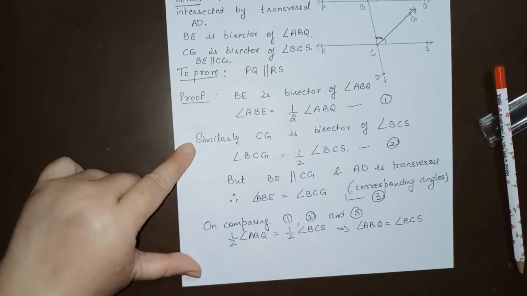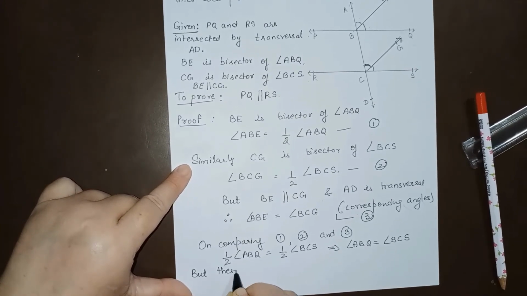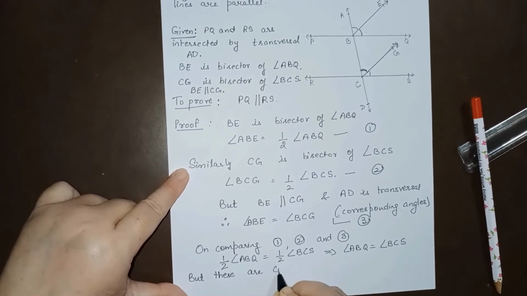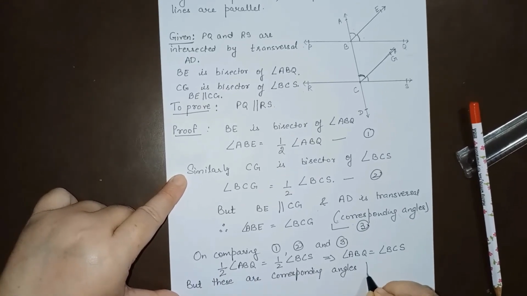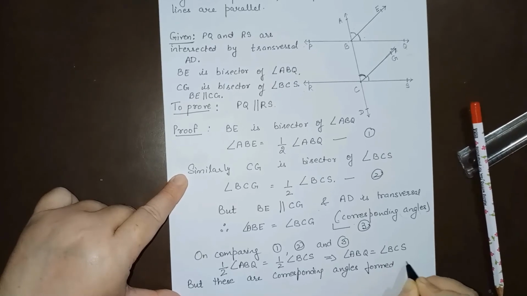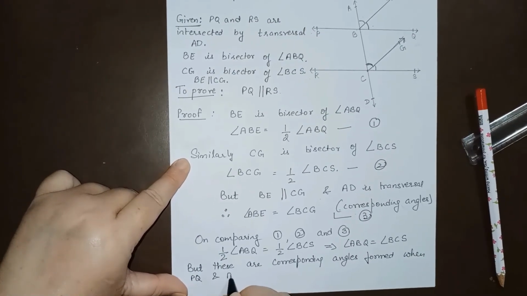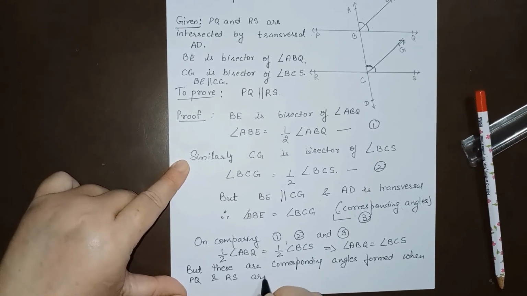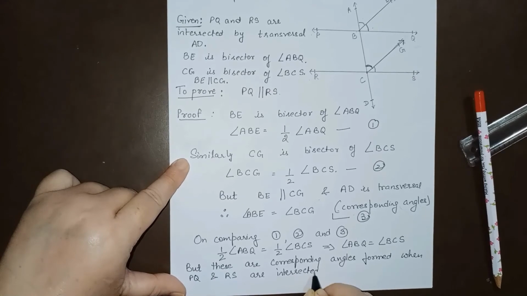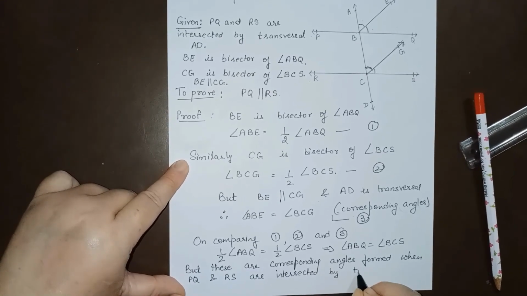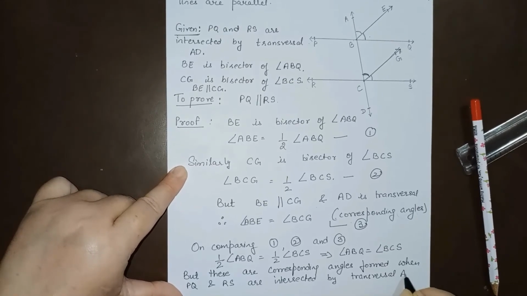So we will write, but these are corresponding angles formed when PQ and RS are intersected by transversal AD.